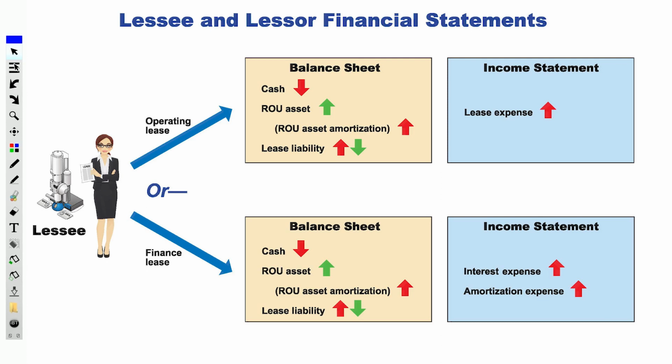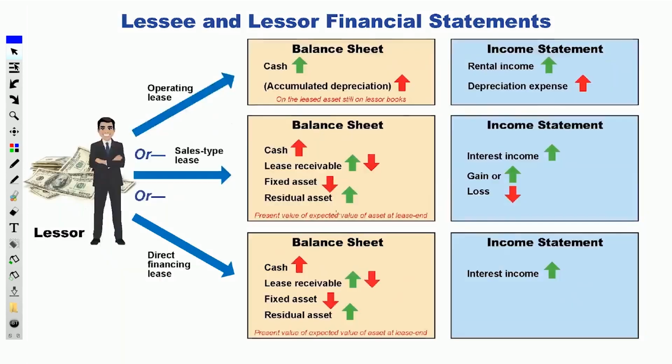Now, if it's a finance capital lease, same thing, cash goes down, you have the asset being capitalized and then depreciated. You have the liability and then you're paying it off with interest. Notice you'll have two expenses that get reported on the income statement. You have the lease expense, which is going to be the interest on the item. There's your interest expense. And then you're going to have the asset being depreciated. Remember, the correct term is amortized, but I'm incorrectly calling it depreciation to hopefully help you understand.